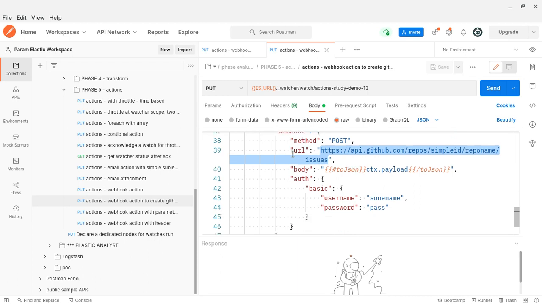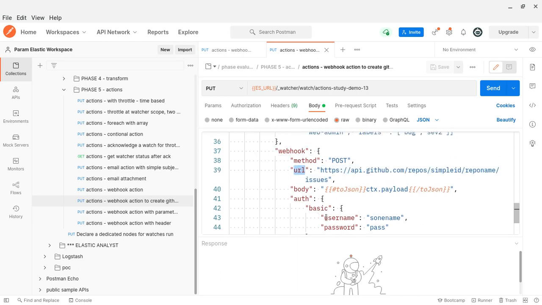So that is what this kind of URL is. If you put the URL, you should use a different one.